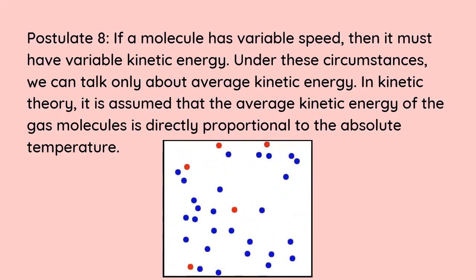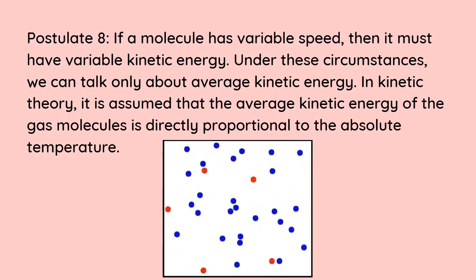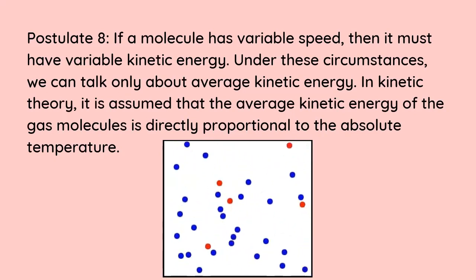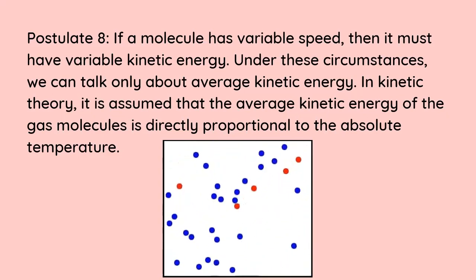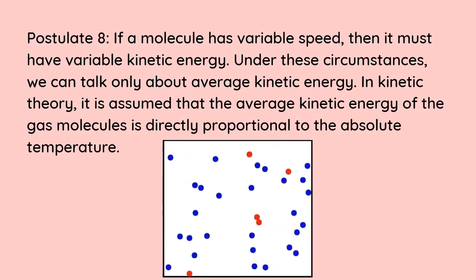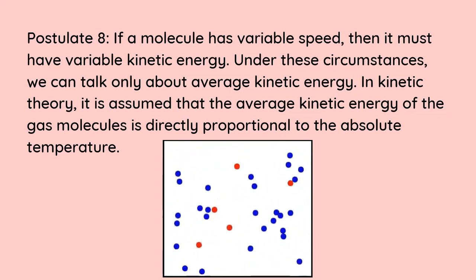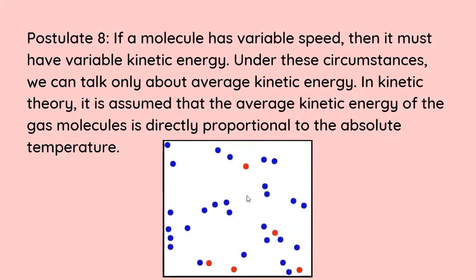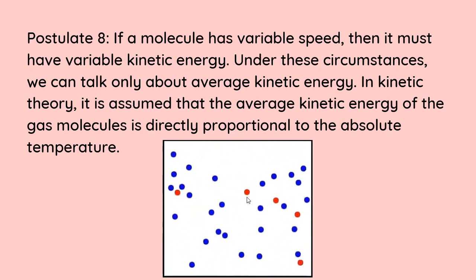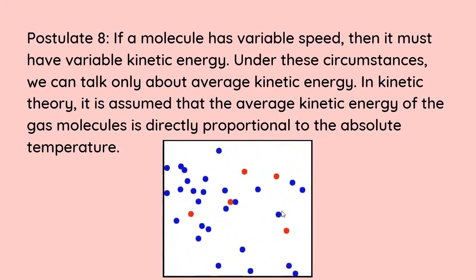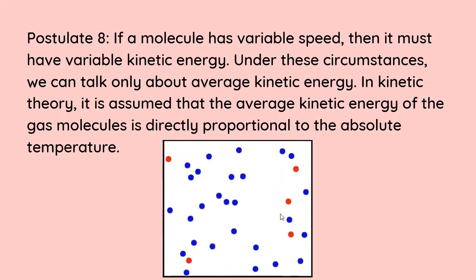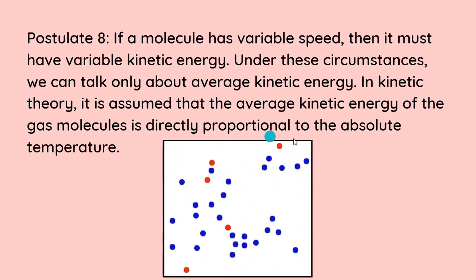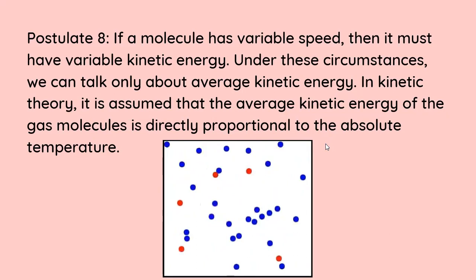So if you remember when we talked about heating of a gas, what happens is when the gas is heated at constant volume, the pressure is going to increase. And this in turn implies that the kinetic energy is increasing, and the molecules will start moving at a very fast rate, and they will start colliding with each other and against the walls of the container more frequently, and this in turn will lead to an increase in pressure. And this is why the kinetic energy of the gas molecules is directly proportional to the absolute temperature.